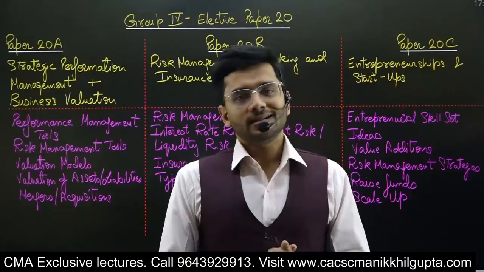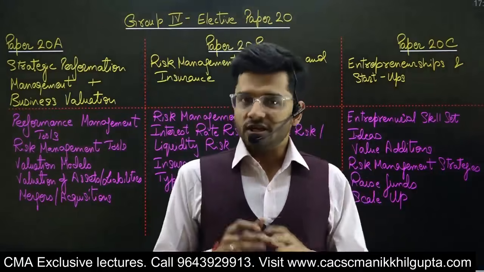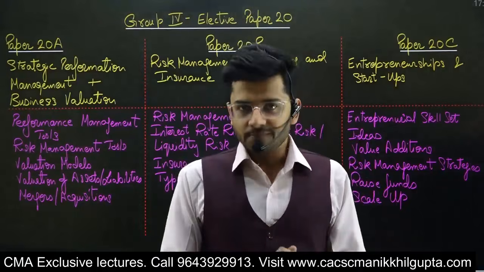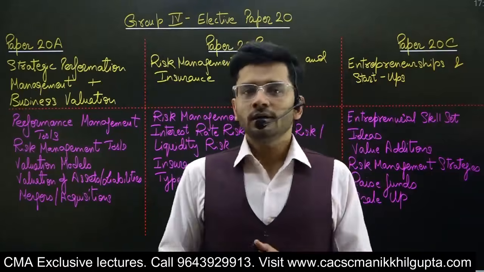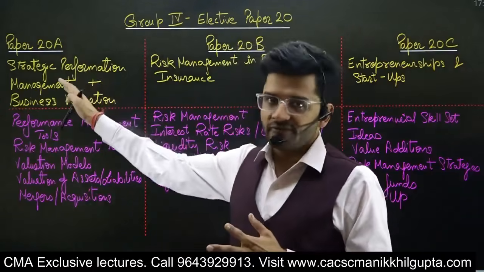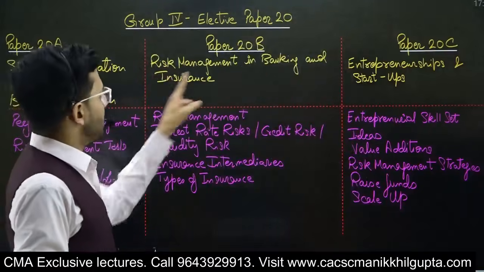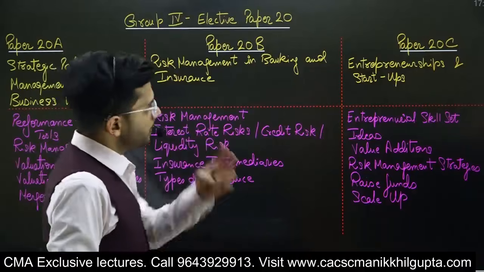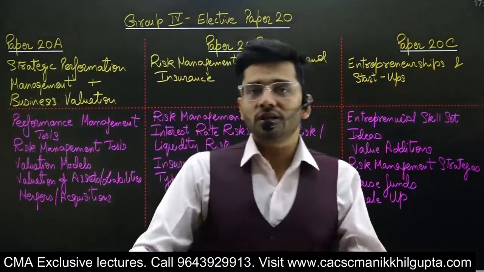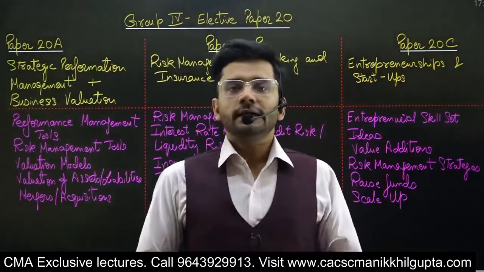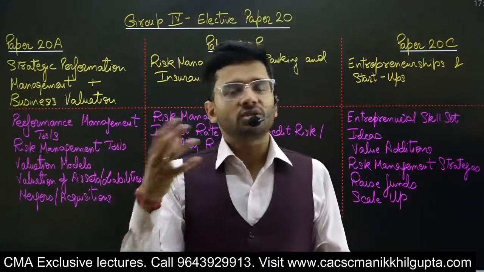So let's start. Paper number 20 earlier was one paper, business valuation and strategic performance management. Now it has been given 3 options. Option number 1, business valuation and strategic performance management, which is the old subject. Option number 2 is risk management in banking and insurance. Option number 3 is entrepreneurship and startup. These are the 3 variants this subject comes with, and you have to choose one of these 3 subjects.